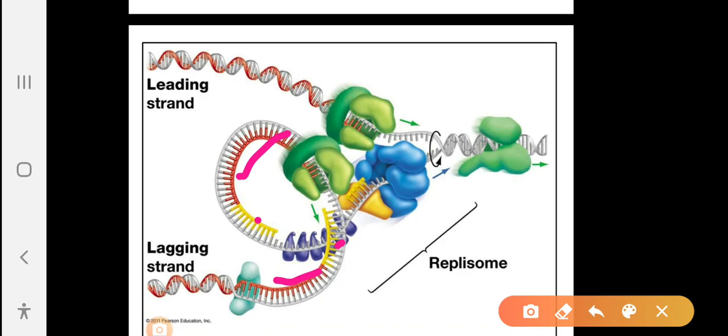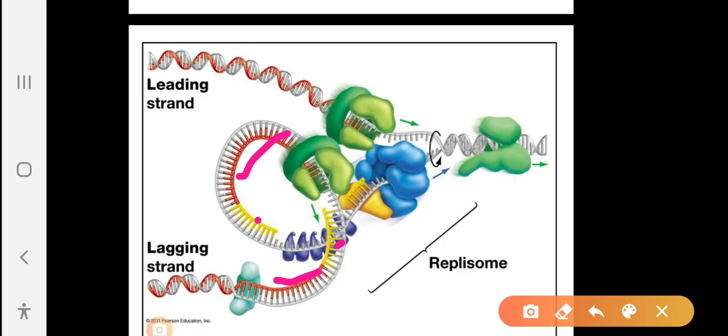Just as replication proceeds, what happens in circular DNA? Prokaryotic bacterial DNA is circular, double helical DNA. As replication proceeds, the DNA strands get supercoiled. Every time turns are added during replication, it makes more tension.